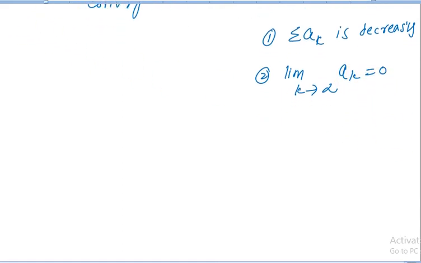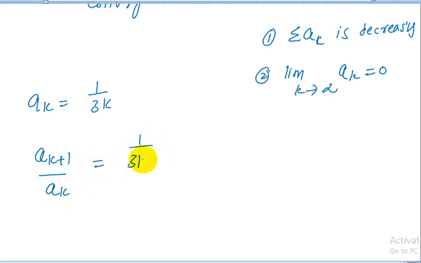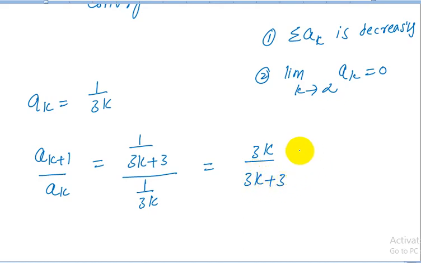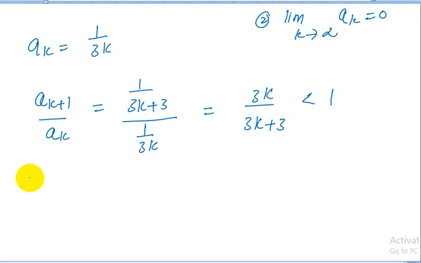Now ak is equal to 1 upon 3k. a(k+1) upon ak can be written as 1 upon (3k+3) divided by 1 upon 3k. It can be written as 3k upon (3k+3). As the denominator is greater than the numerator, this is clearly less than 1, which implies the given series is decreasing.